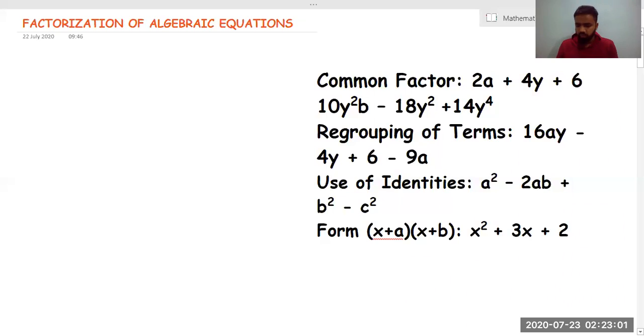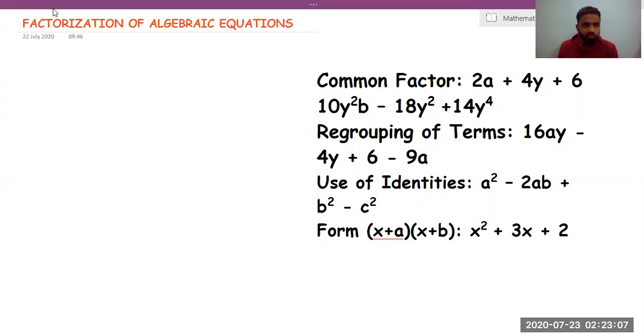Hi students, my name is Jalal Khan and I am going to teach you the topic of mathematics, which is called factorization of algebraic equation. So without wasting time, I'll try to cover the topic in a precise manner so that it helps you understand the topic in a better way. Okay, so I've just written the name of the topic: factorization of algebraic equation.